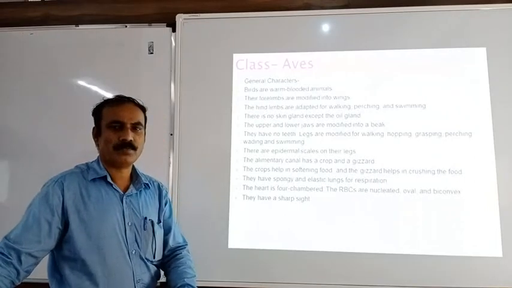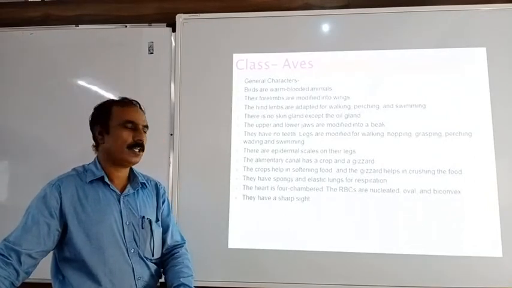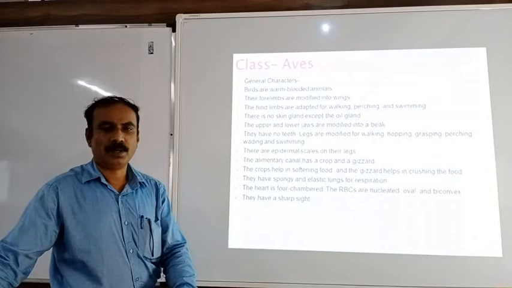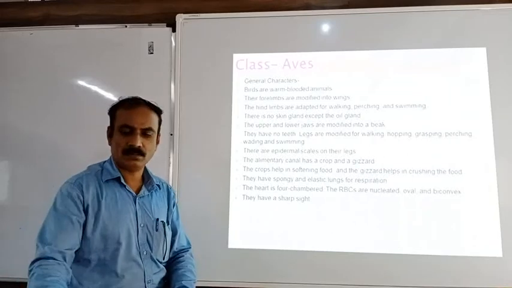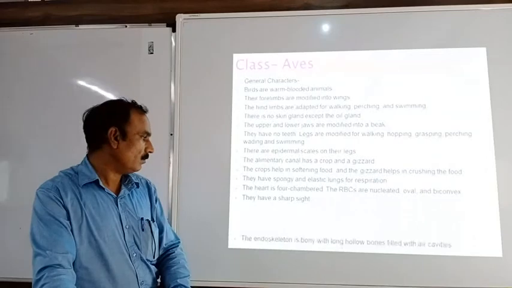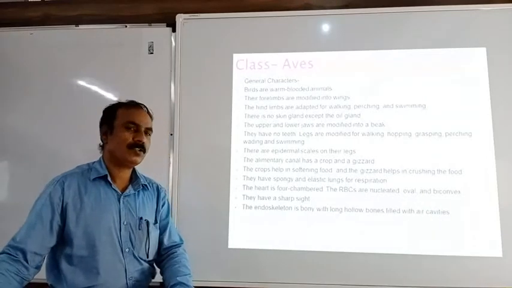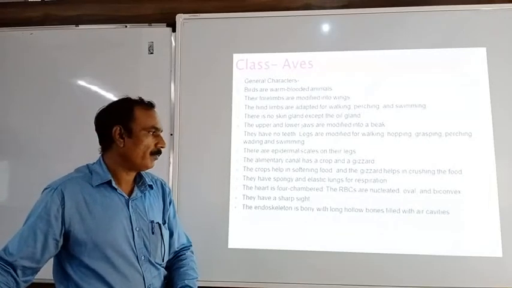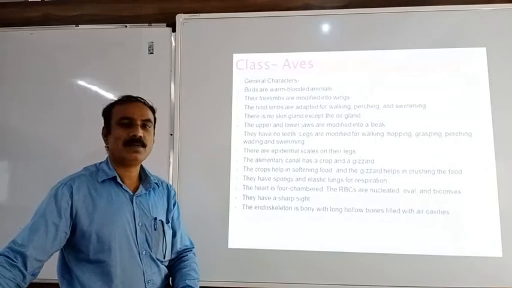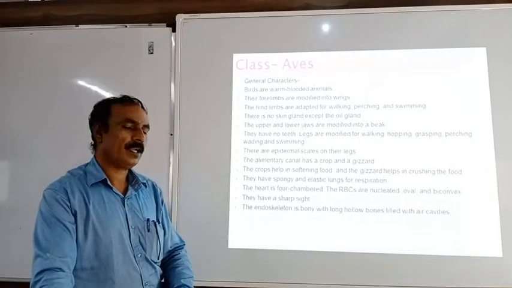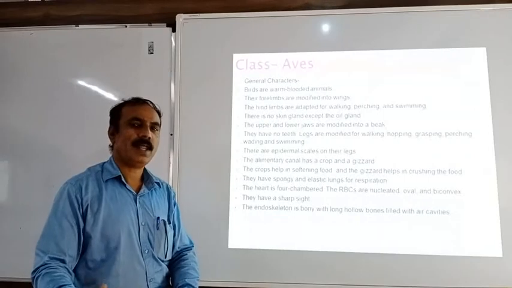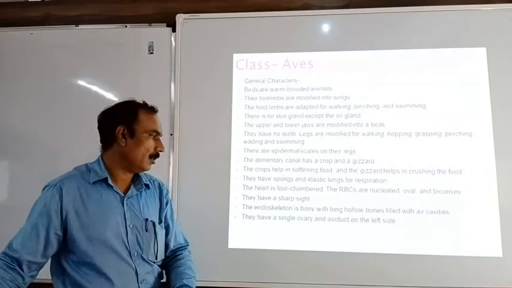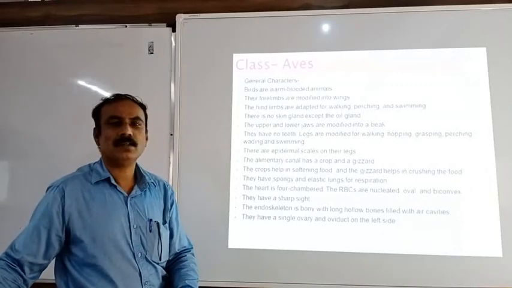The vision is acute. So in the birds, the vision is acute, or the sharp sight is there. The reason behind this is that in the brain, the optic lobes are well developed in the birds. That's why the acute vision is present. Then the endoskeleton is made up of bones, and the bones are long and hollow. Bones are filled with air cavities, and this adaptation is for the flying purpose.